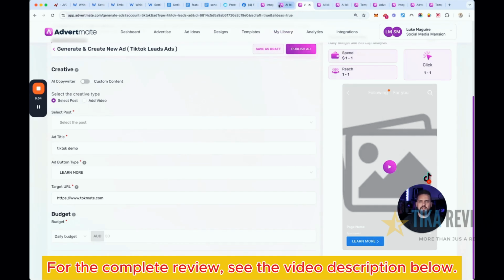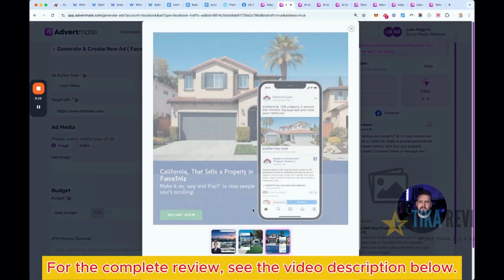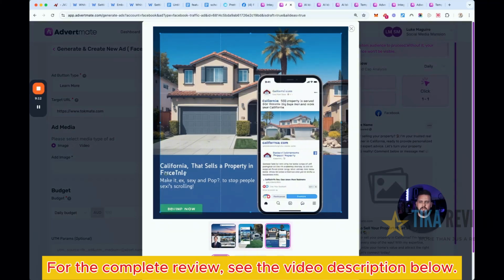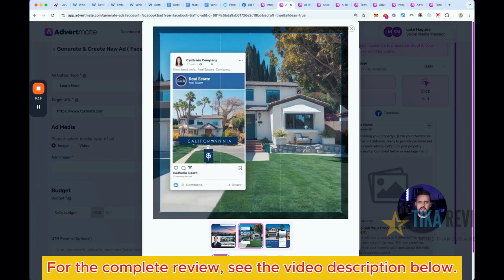Then you go publish ad and you're good to go. Let's see what we've developed here. We've got a few different examples. All right, and not too bad besides some of the bad writing here, but that's all right. We've got an image editor that we can go in and clean this stuff up. We can use this image.